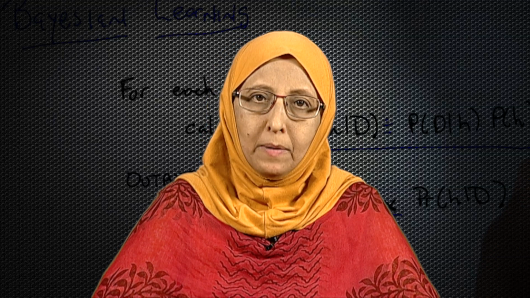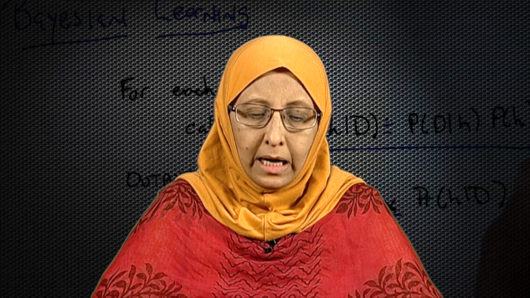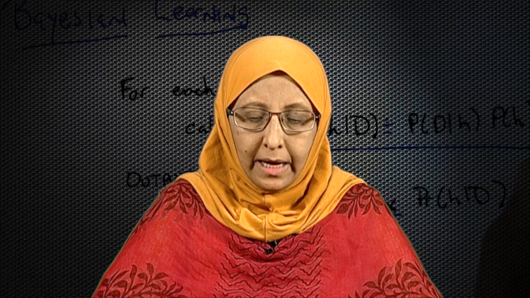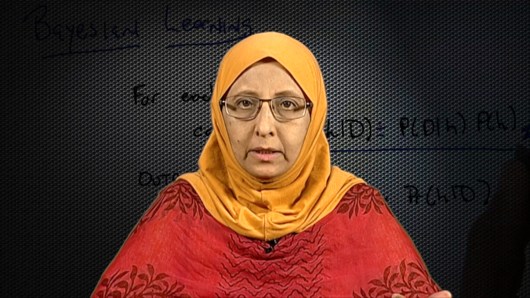So, once again I will go back to my equation of H_map, and in H_map we had argmax probability of C_i given D, and I will rewrite this equation as probability of C_i given value of A1, comma value of A2, comma value of A3 and so on up to value of A(n). Now, to compute this as we did in the last slide, we will expand it using the Bayes theorem.